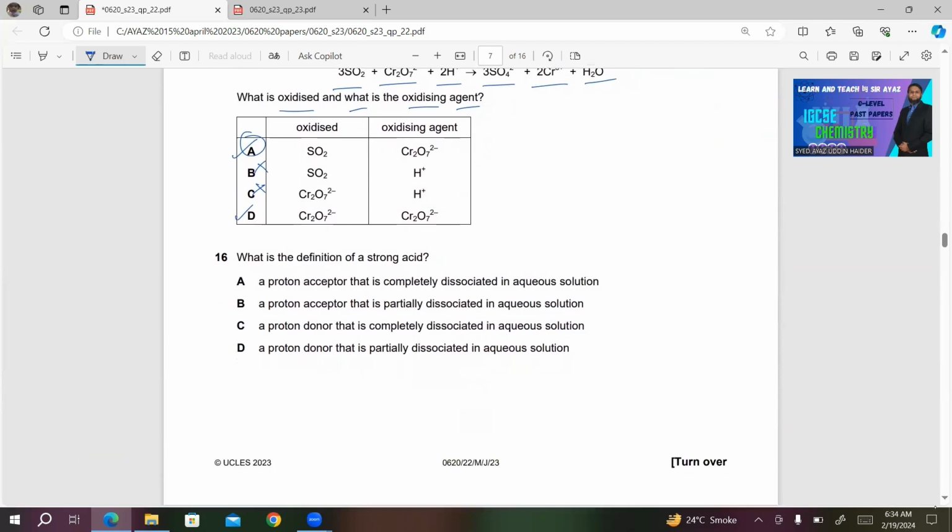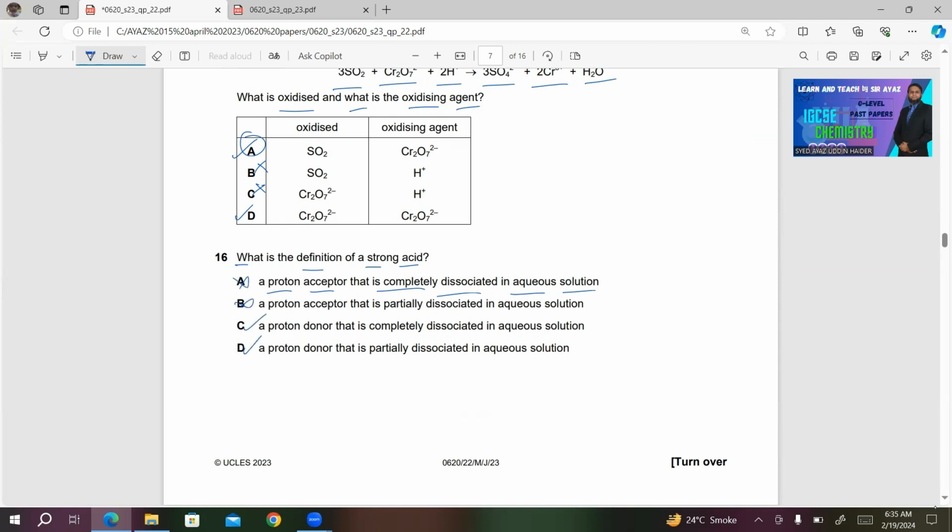Number 16, what is the definition of a strong acid? A proton acceptor that is completely dissociated in aqueous solution. Remember, acid is not a proton acceptor, it's a proton donor. So either C is correct or D is correct.